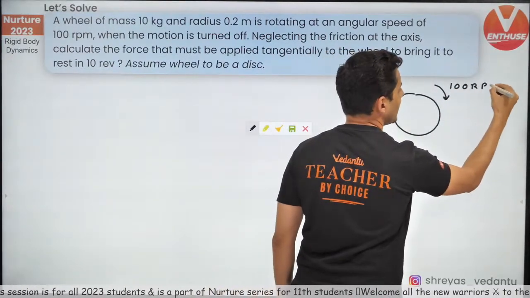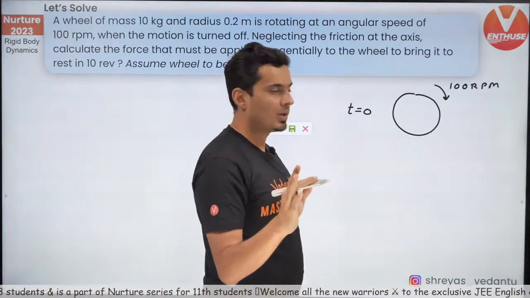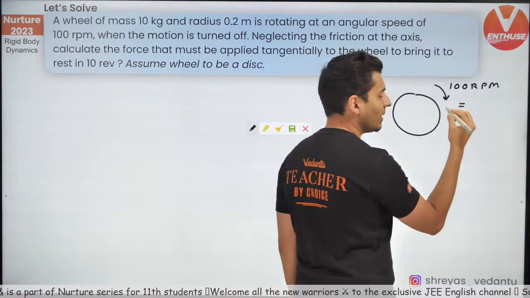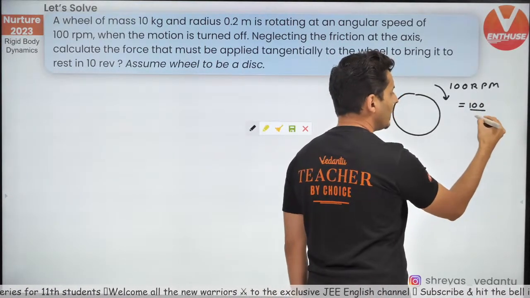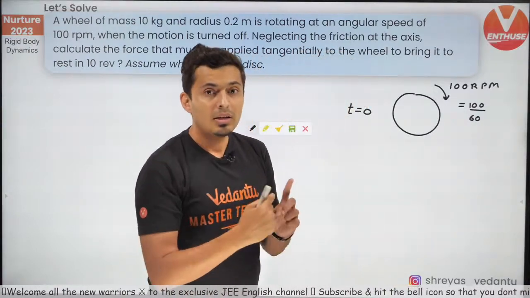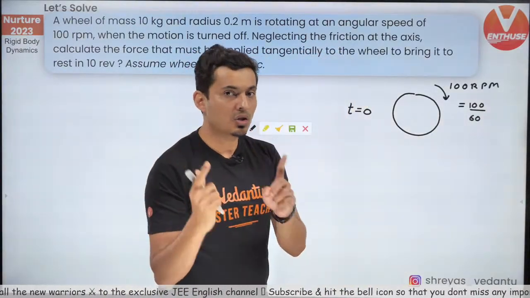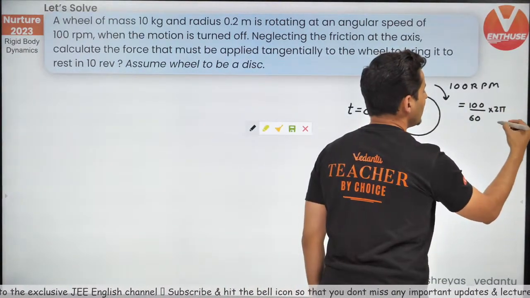I need to first convert 100 rpm into radians per second, because all our equations go with radians per second. 100 rounds per minute, so per second it is 100 by 60. One round is 2 pi radians, so multiply it by 2 pi.